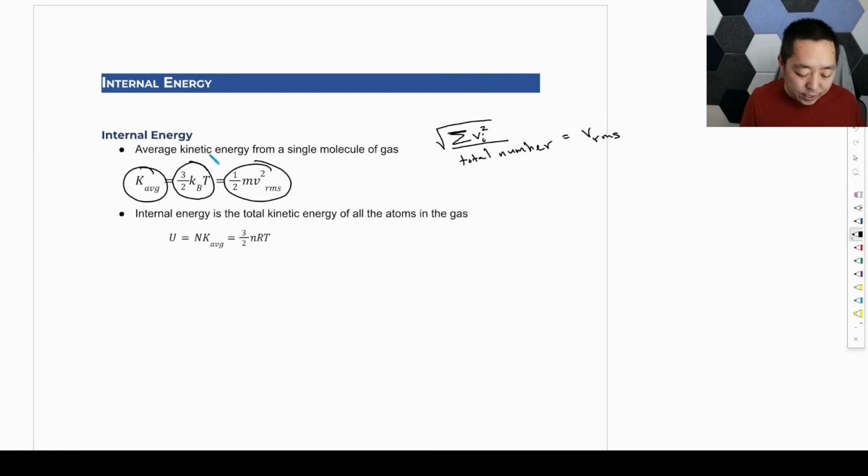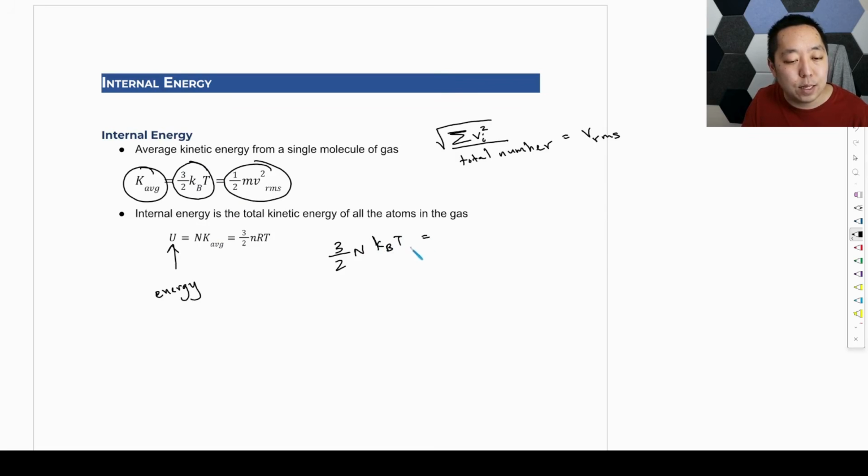Now, if you were to take a gas and add up the kinetic energy of every single molecule in a container, then you would have the total kinetic energy of all the atoms in the gas. And that's what we call the internal energy. U is what we use for energy. It was often used before for potential energy, but it basically means the same thing. It's the number of molecules times the average, so it would be 3/2 N kB times T.